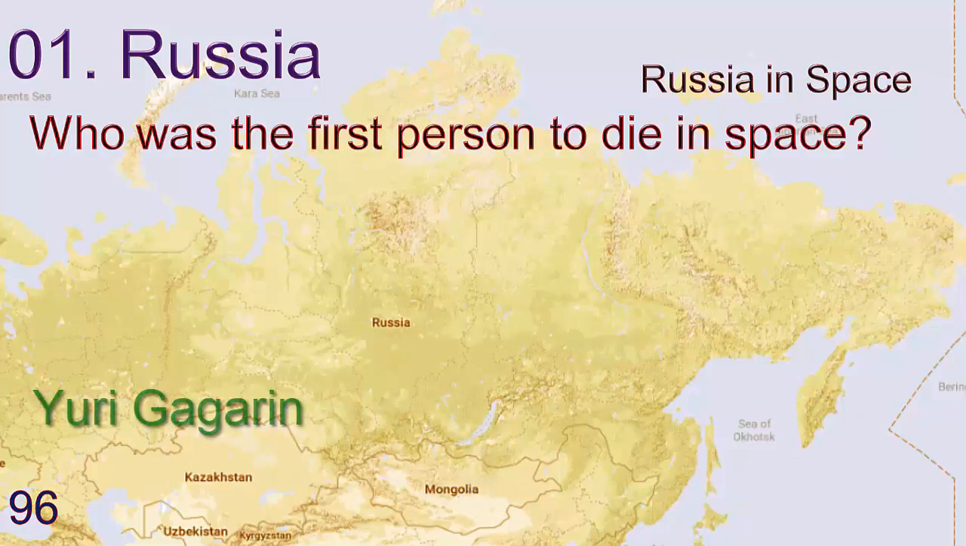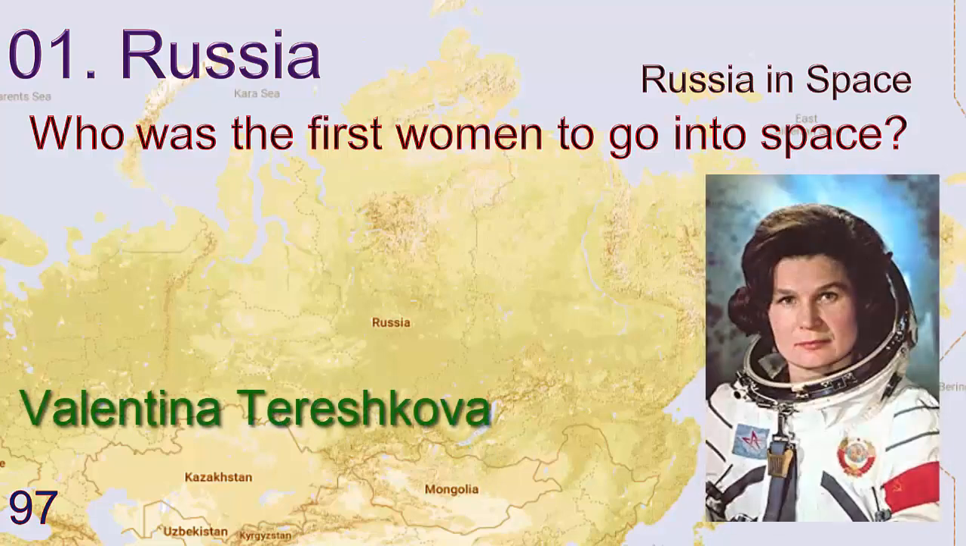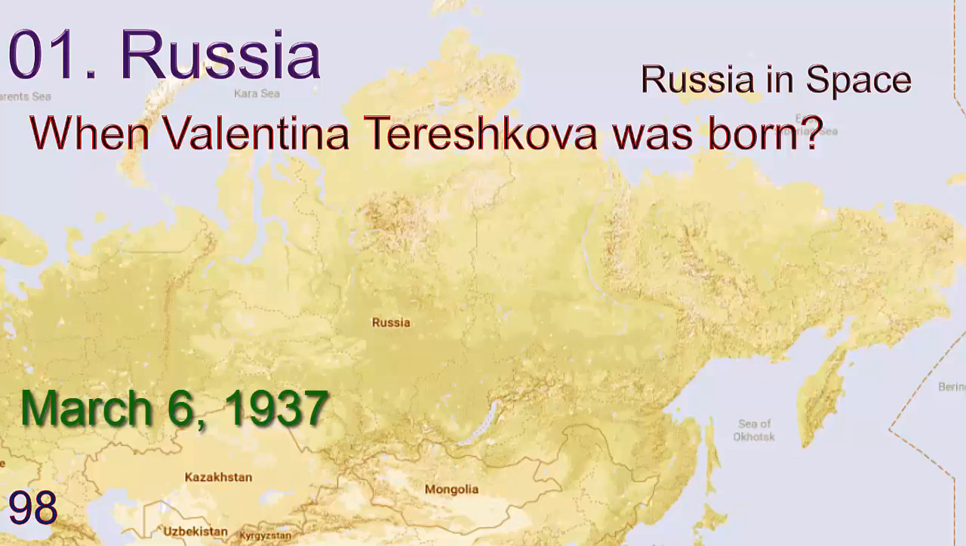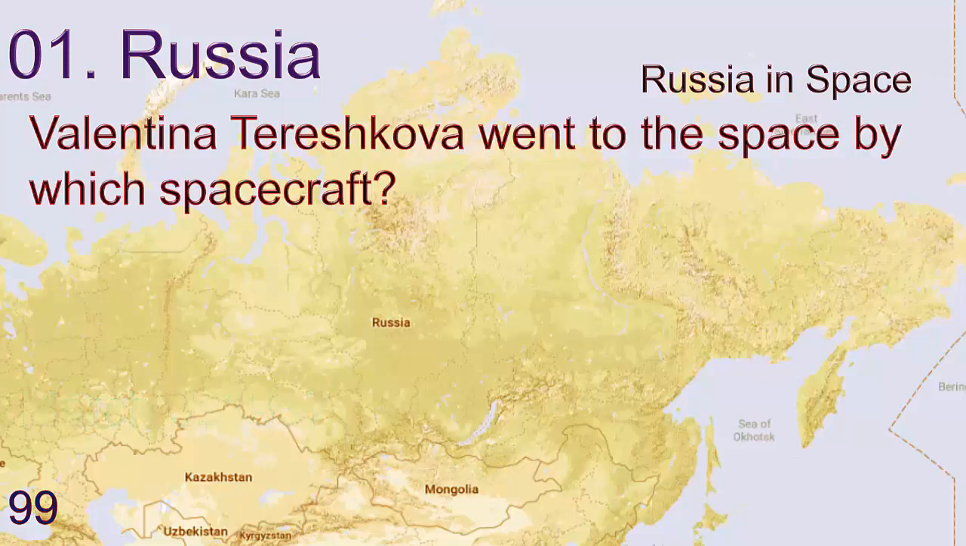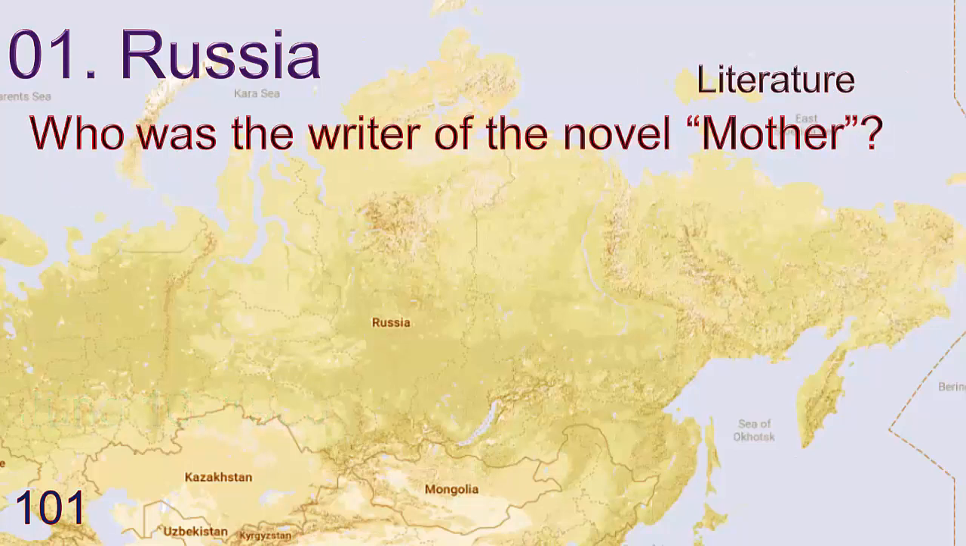Who was the first person to die in space? Answer is Yuri Gagarin. Who was the first woman to go into space? Answer is Valentina Tereshkova. When was Valentina Tereshkova born? Answer is March 6, 1937. Valentina Tereshkova went to space by which spacecraft? Answer is Vostok 6. On which date did Valentina Tereshkova go to space? June 16, 1963.